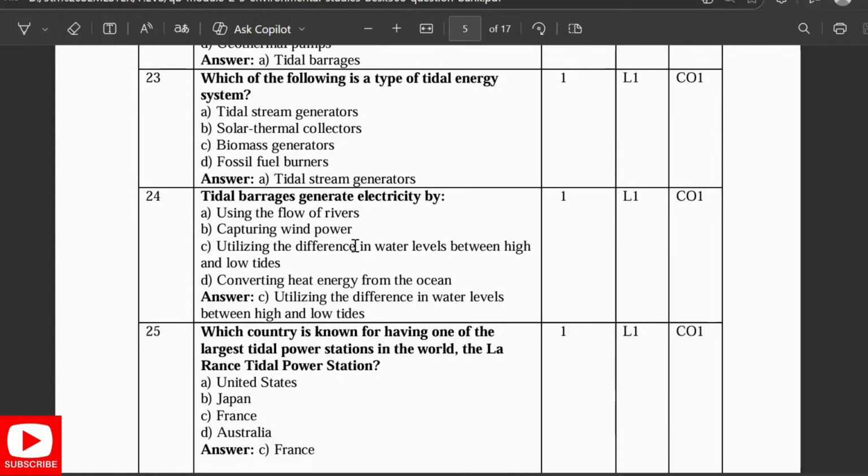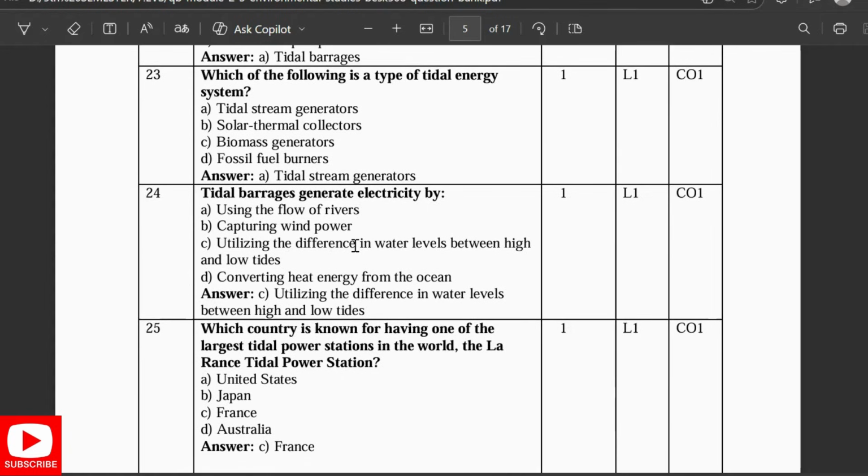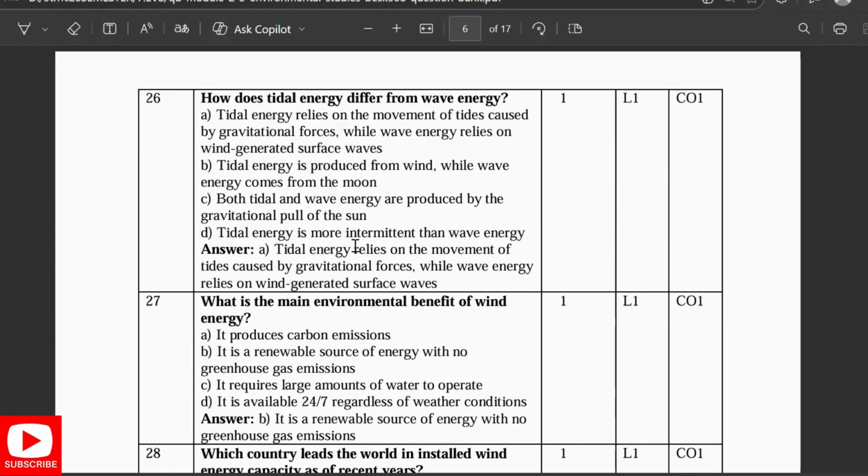Tidal barrages generate electricity by utilizing the difference in water levels between the high and the low tides. Which country is known for having one of the largest tidal power stations? It is France. How does tidal energy differ from wave energy? Tidal energy relies on the movement of the tides caused by gravitational force, while wave energy relies on wind-generated surface waves.